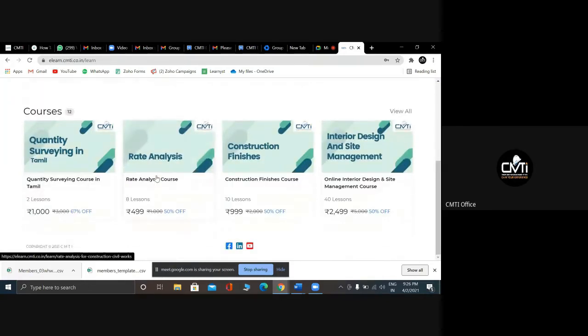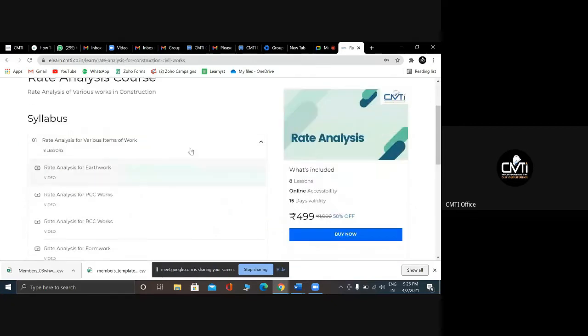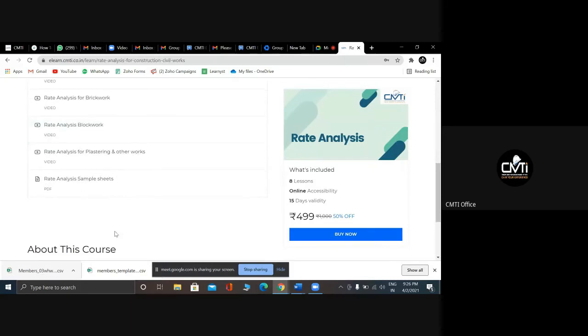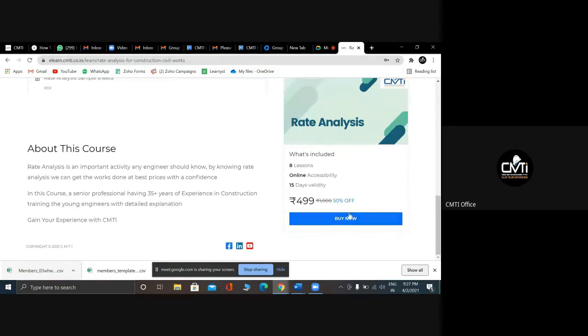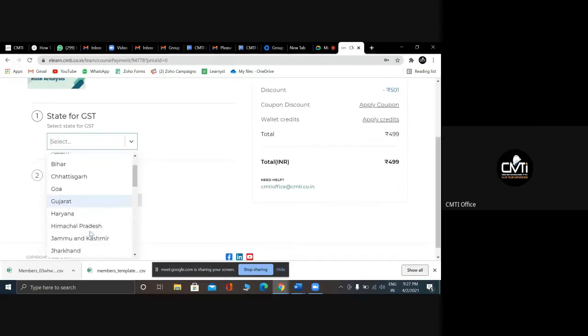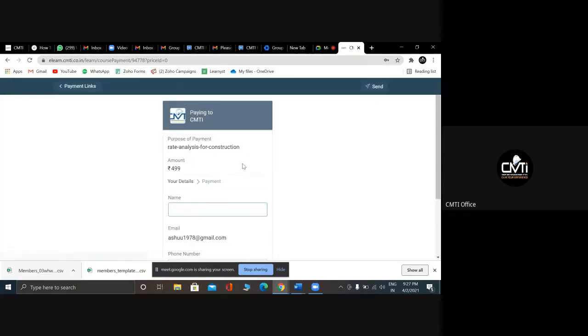Yeah, and I want to buy this rate analysis course. Here you can find the syllabus, whether it is a video format or PDF or drawing. Here we can see the video formats as well as the PDF format. Yeah, I will buy this course. Here you select the state as Karnataka, where the location where you are, and you put pay securely.